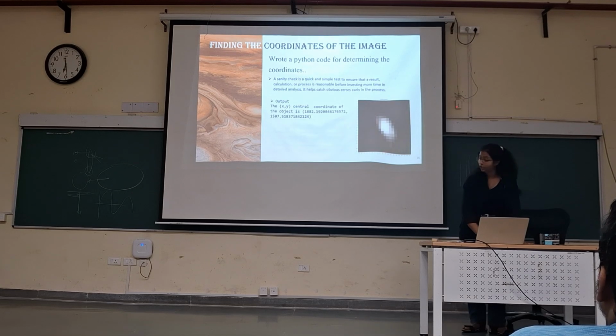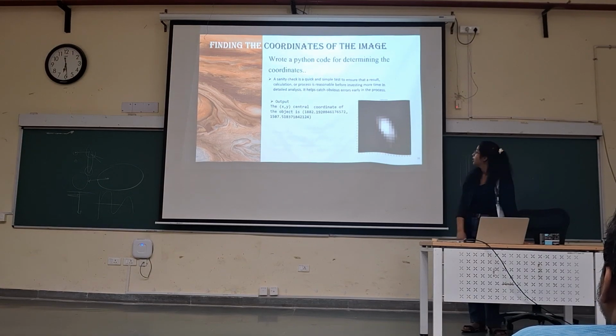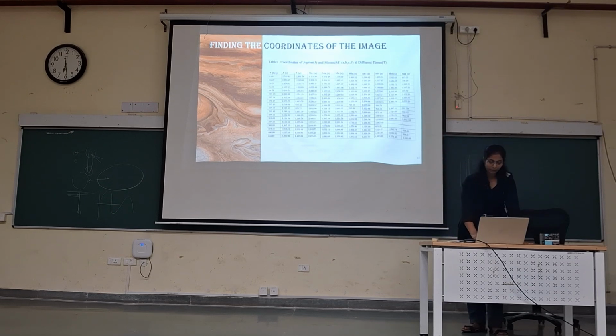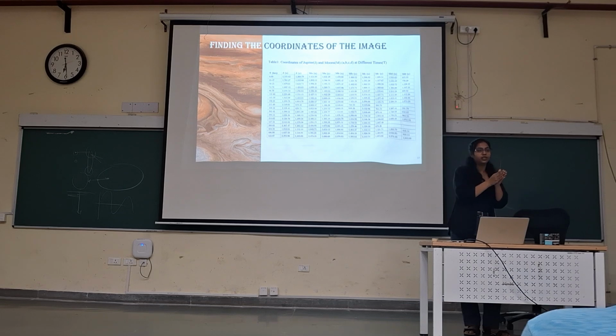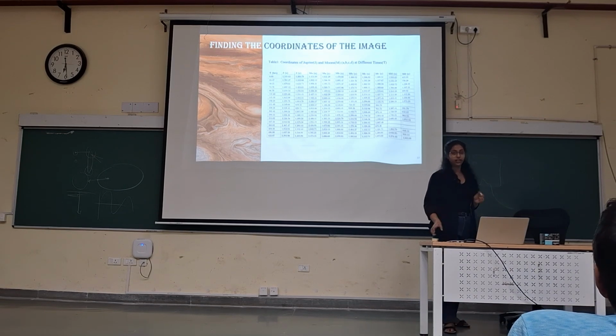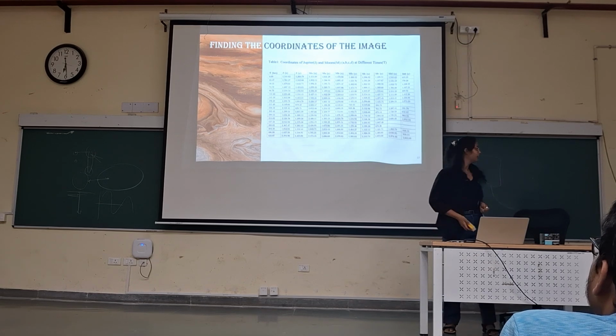And this is what we did for all the images, and we calculated the coordinates. So the first step which we need for distance is done, that is the coordinates. Now the thing is, we are going to measure the distance between Jupiter and the Moon. Before measuring the distance, we need to define a sign convention.